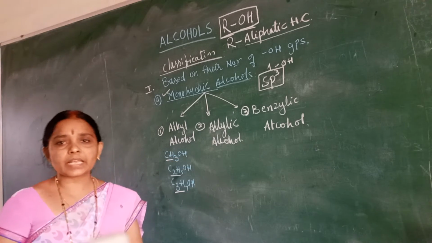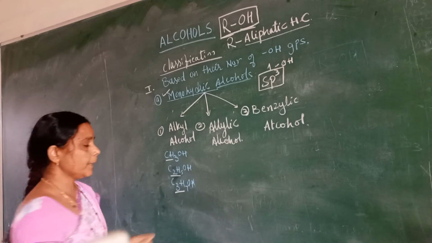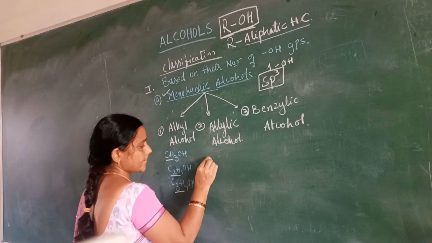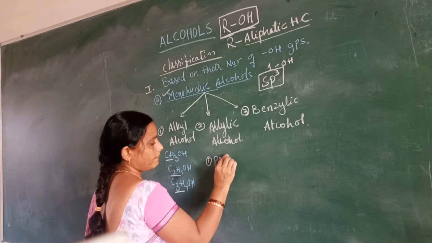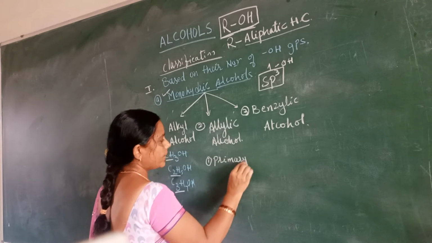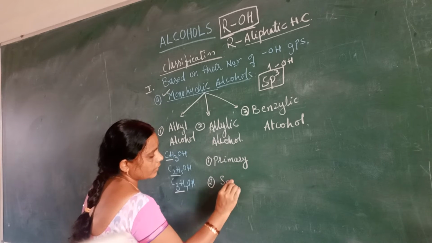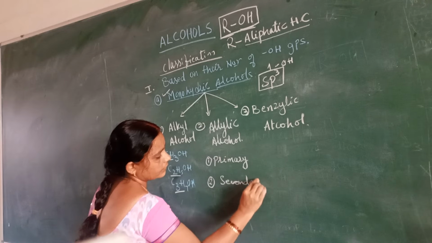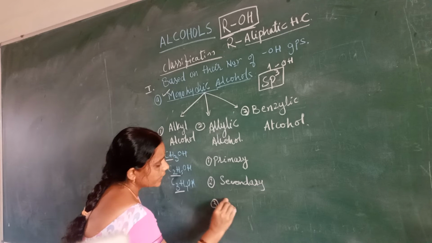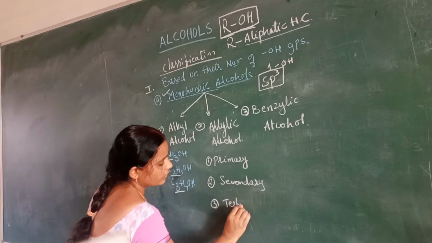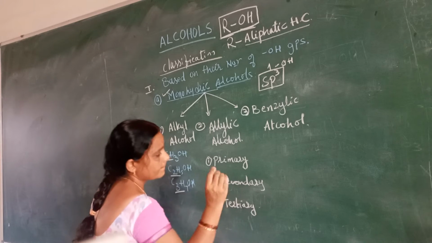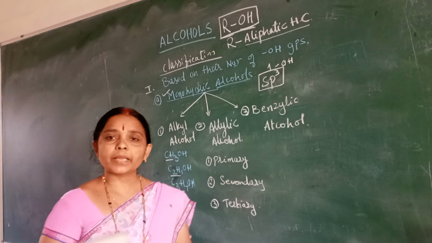This has been further classified into primary alkyl alcohol, secondary alkyl alcohol and tertiary alkyl alcohol. What is meant by primary?